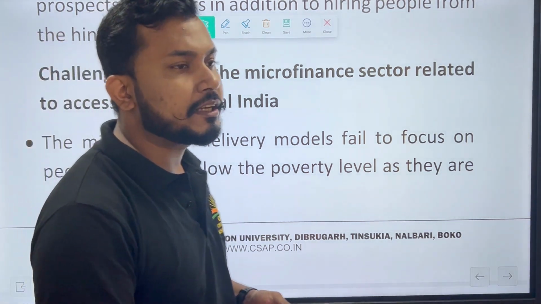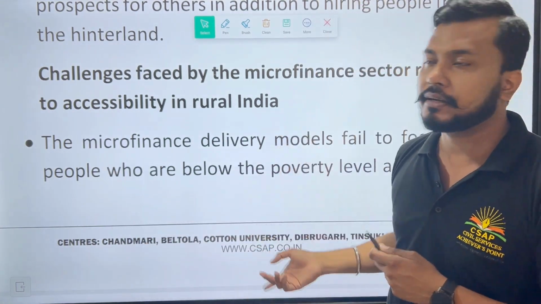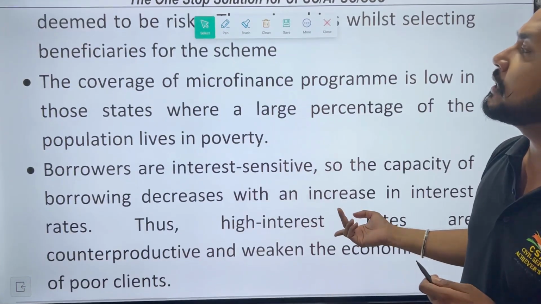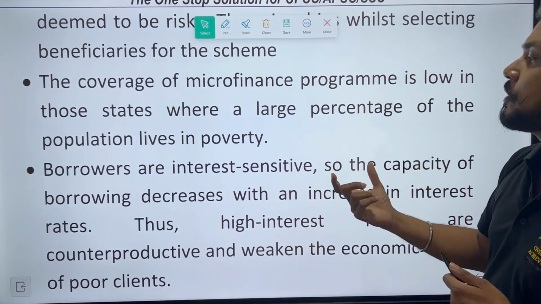Okay, so can নোৱাৰে আজি include কৰিবলৈ. Okay, even they could not directly level up the requirements based on this particular sector. নোৱাৰে হেতু কৰিব. Then you can see that the coverage of microfinance program is low in those states where a large percentage of the population lives in poverty.